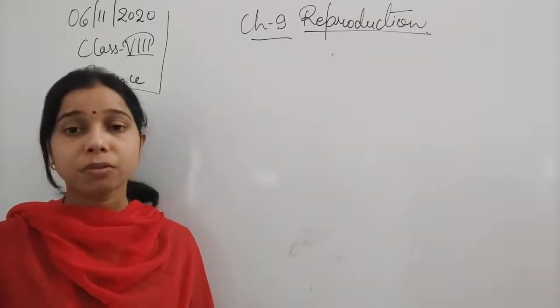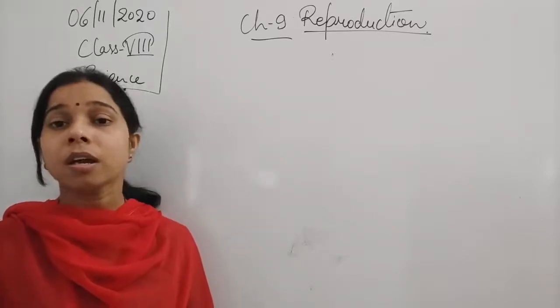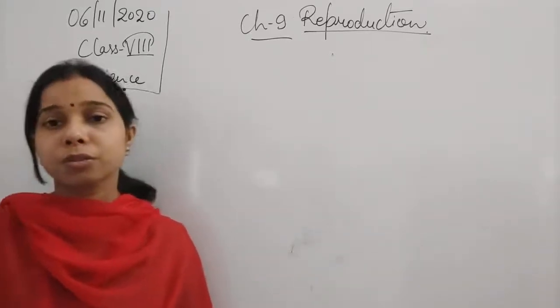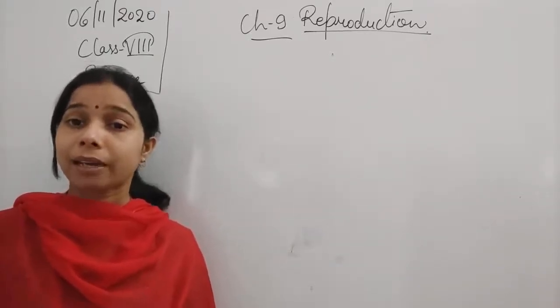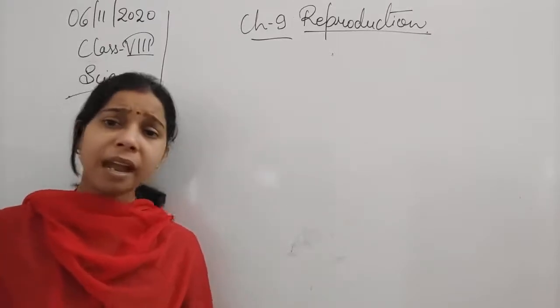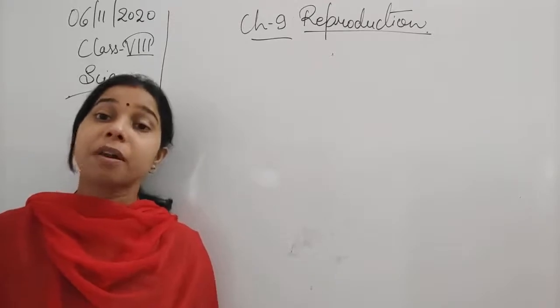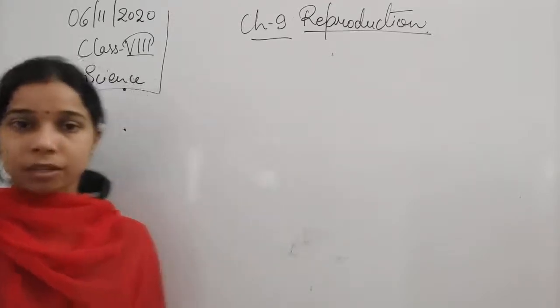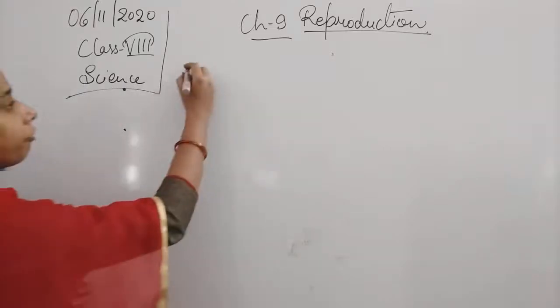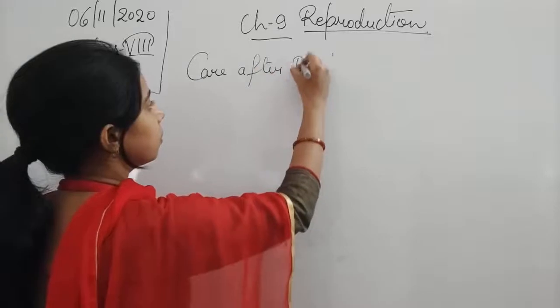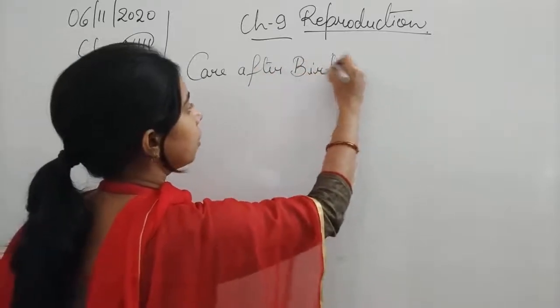So it is compulsory to give mother's milk for 6 months. And to protect the child from infection or foreign antigens, we should vaccinate the child from time to time. So the next topic is care after birth.